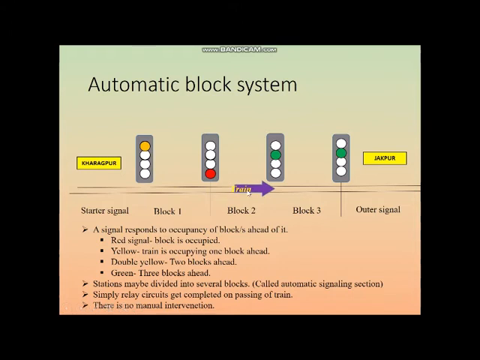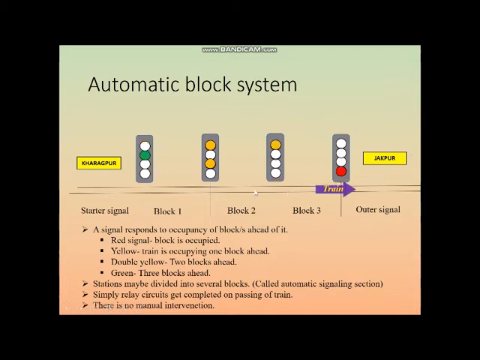If it moves further to the second block, the next signal will turn red and the previous block signal will turn yellow. It will indicate that the train is occupying one block ahead of this block. If it moves further, you have observed double yellow also, which means that two blocks ahead there is an occupancy of the train.